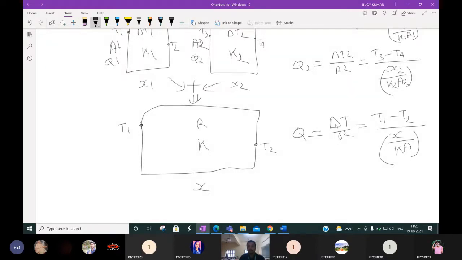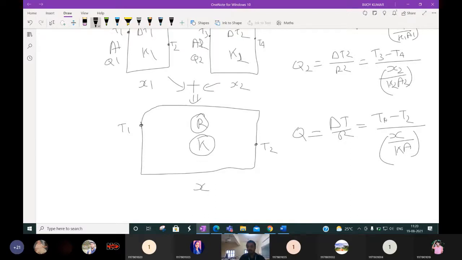This delta T is for this composite wall. This will be T1 minus T2, the surface temperatures T1, T2. R is the overall resistance. Overall resistance will be X by K into A. This X is the total length. K is the effective or overall thermal conductivity. R is the overall resistance. So X by K. Now these things we have to determine: what is the value of overall resistance and what is the value of overall thermal conductivity?